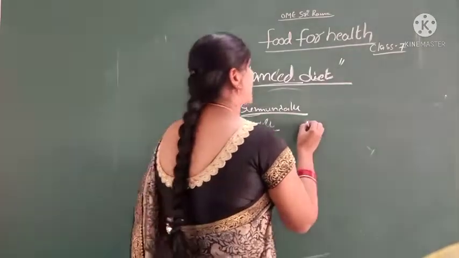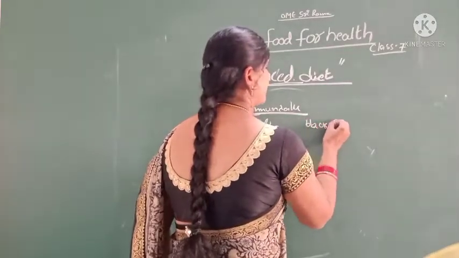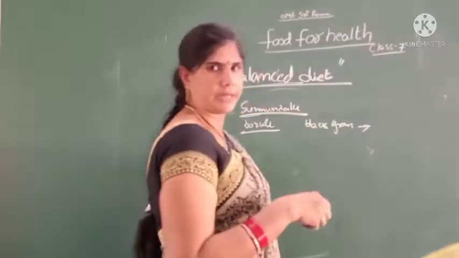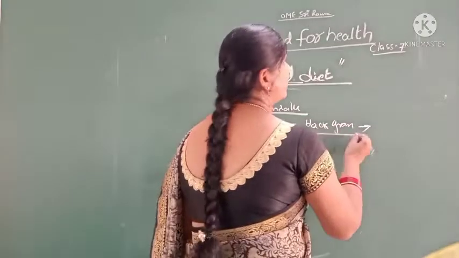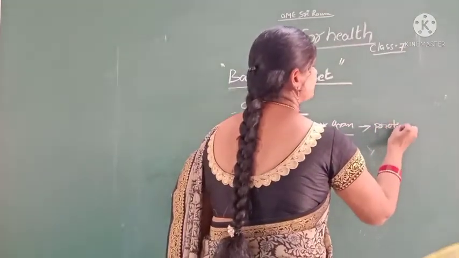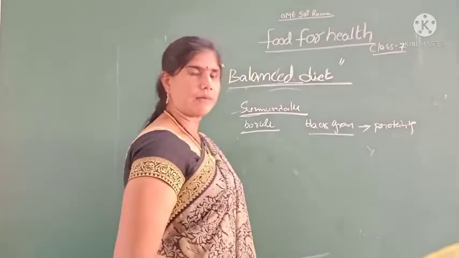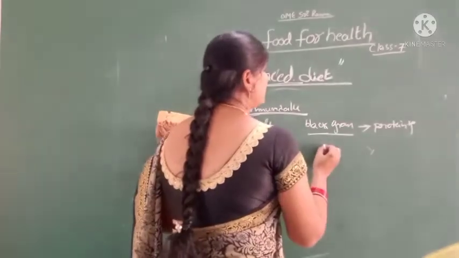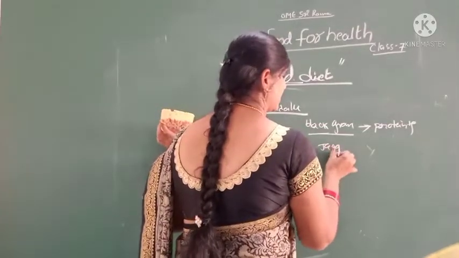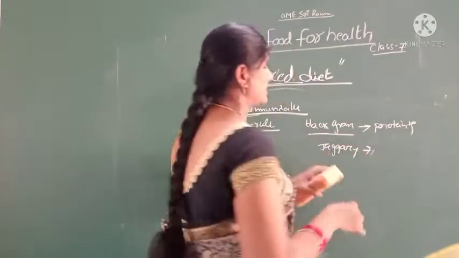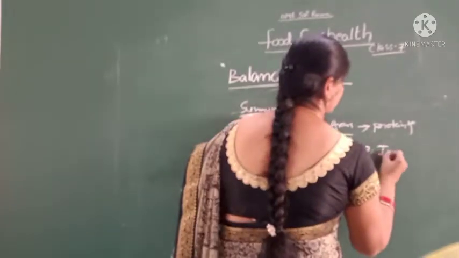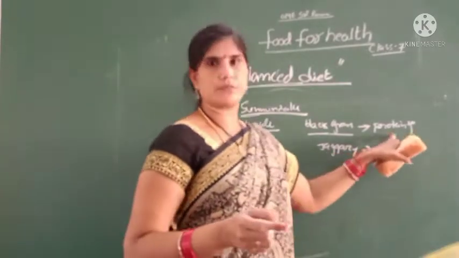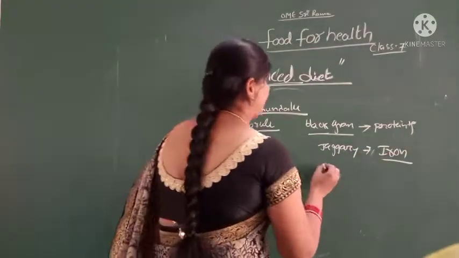Good. Sunnundalu: black gram powder. Black gram powder consists of proteins, and jaggery consists of iron, minerals, proteins, and ghee.